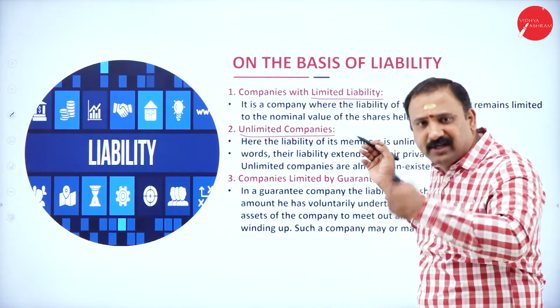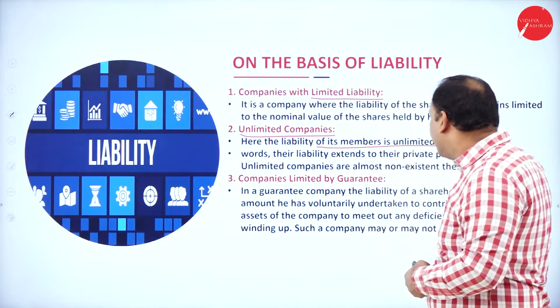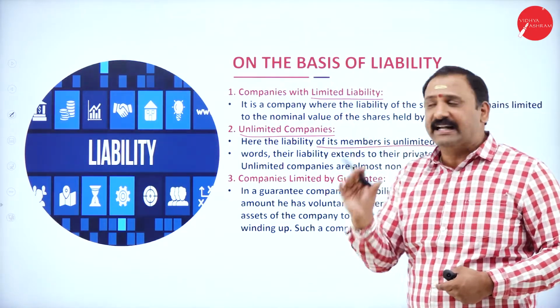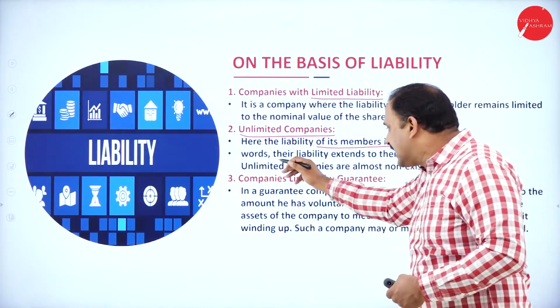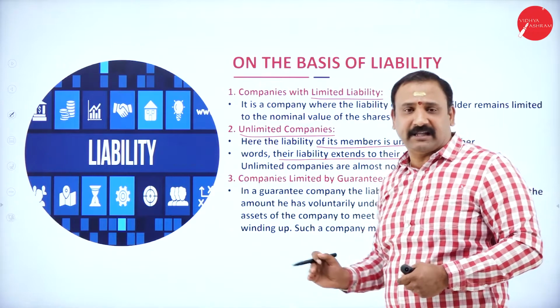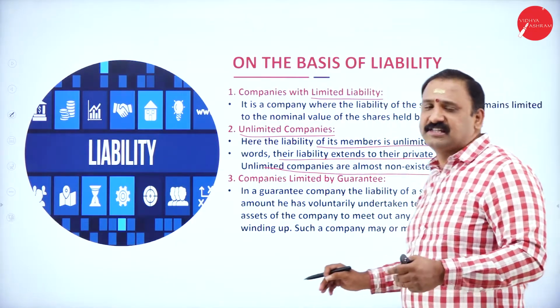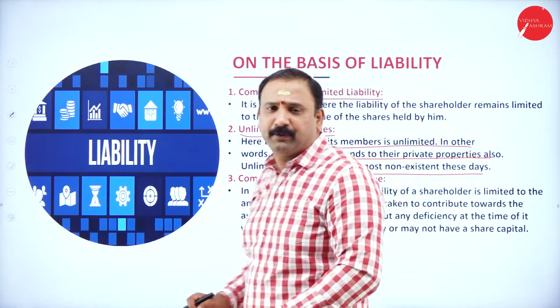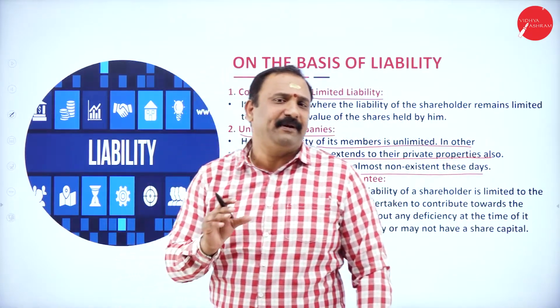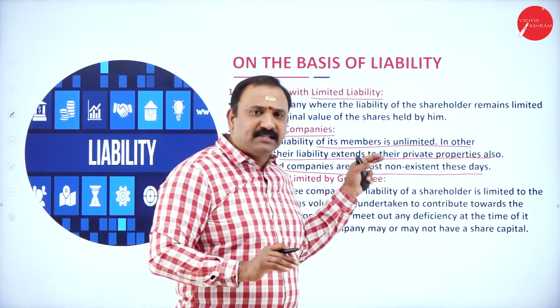When I say the word unlimited companies, here the liability of its members is unlimited. In other words, their liability extends to all their private properties also, followed by their utmost non-existence these days, because normally people don't want to go on the unlimited liability basis. The reason is that the liability of the members is unlimited.